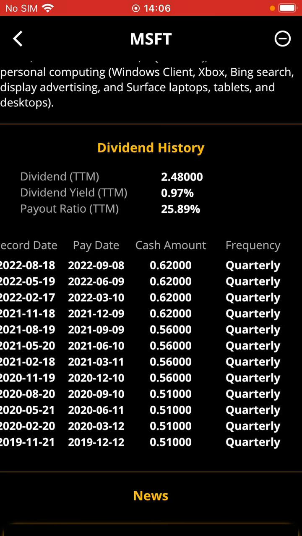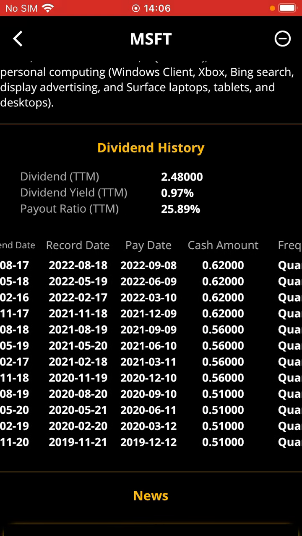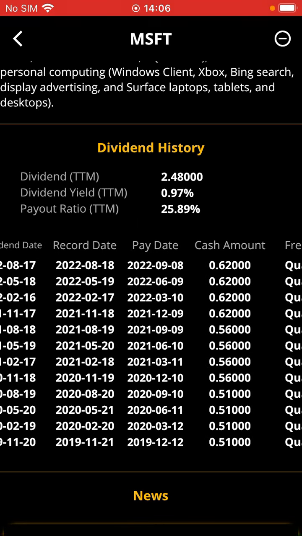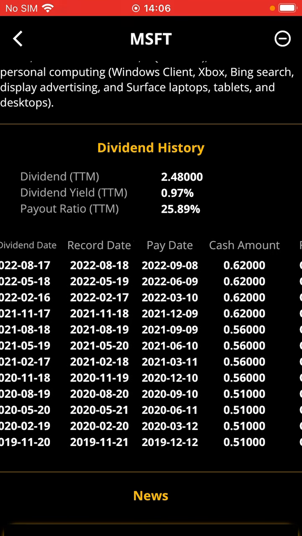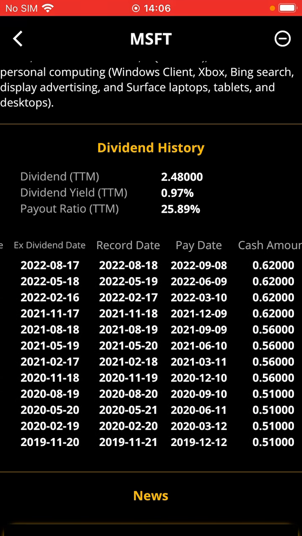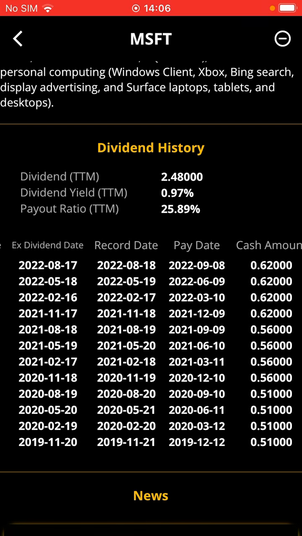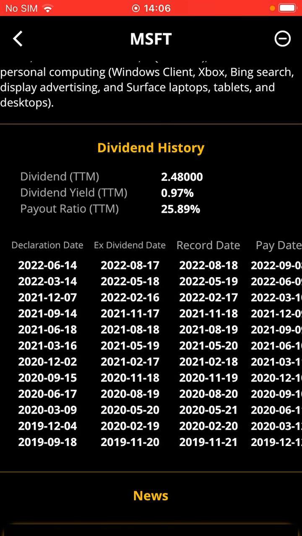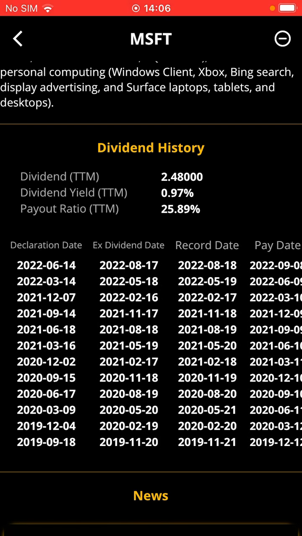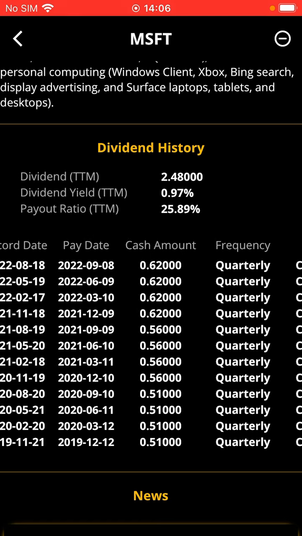The latest amount is $0.62, and the payment date is going to be the 8th of September, and the ex-dividend date happens to be the 17th of August, meaning that as long as you buy the stock before the 17th of August, the buyers of the stock will have the right to get the dividends.